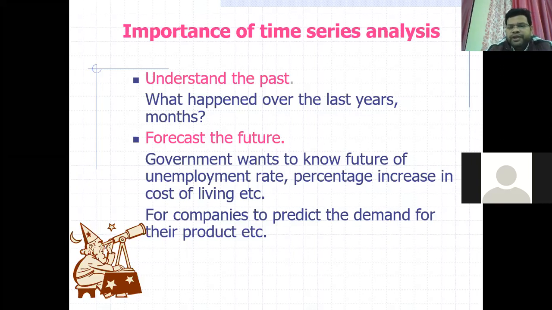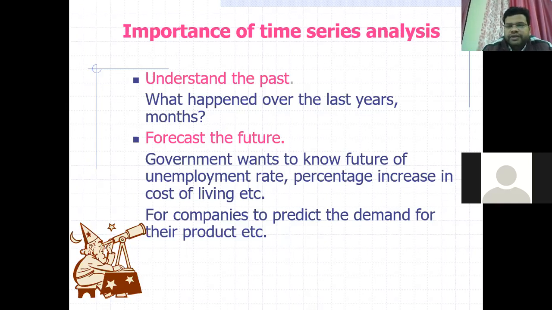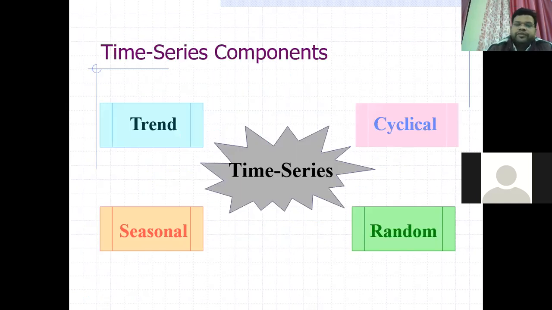Companies also use it to predict the demand for their products. On the basis of a time series, companies understand past behavior, and on that basis they forecast demand for their future production, and accordingly they produce their commodities. So it is very important, because for the long term it is necessary to have some idea about behavior.